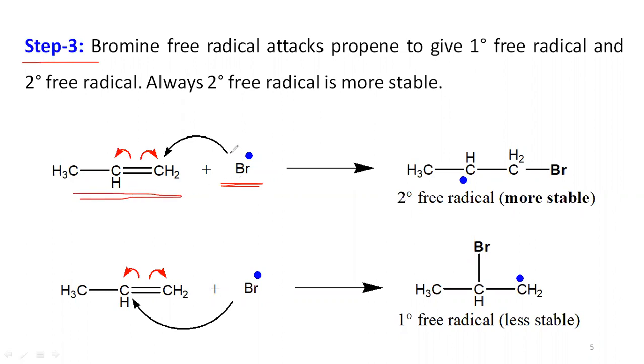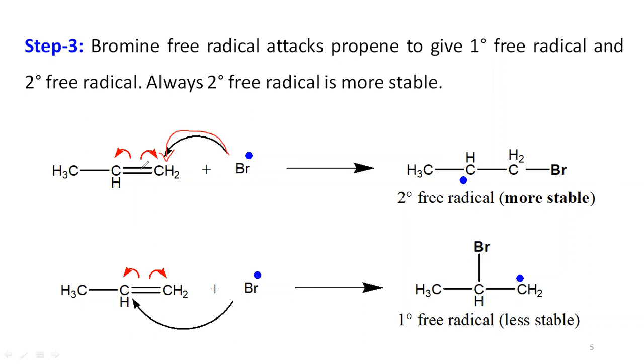The bromine free radical attacks the unsymmetrical alkene consisting of a double bond, and there is a chance of different free radicals being produced. So if this bromine free radical binds with one of the odd electrons of the double-bonded carbon atom which has more hydrogens.